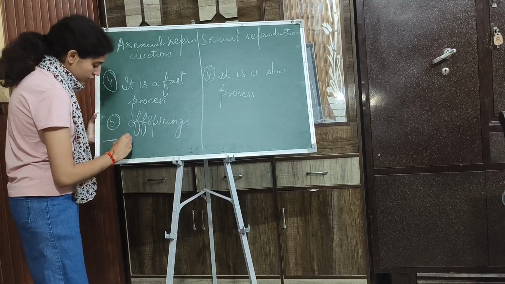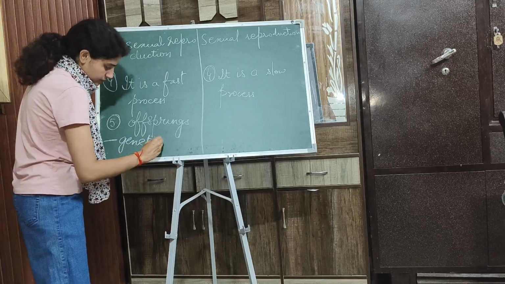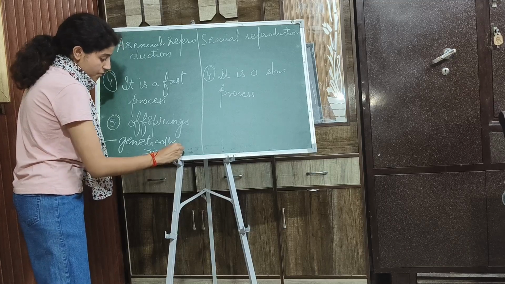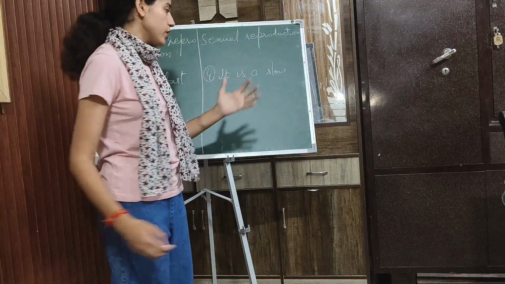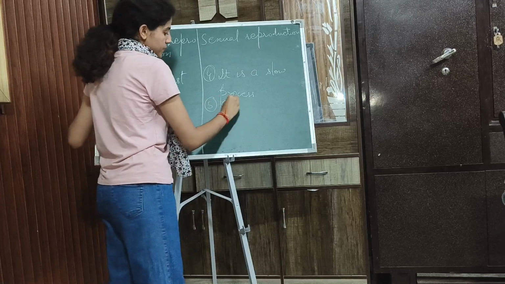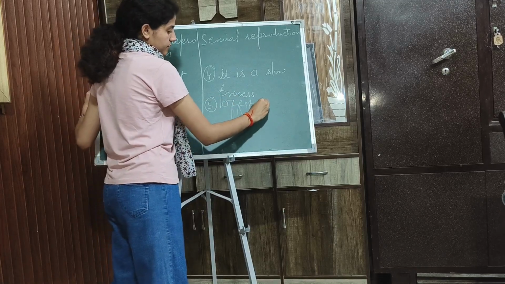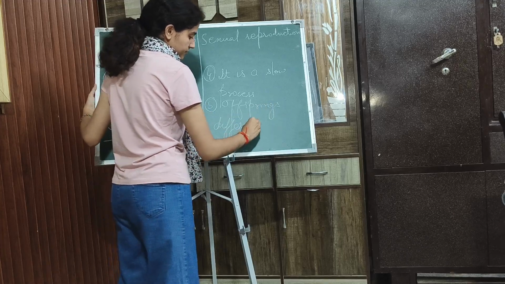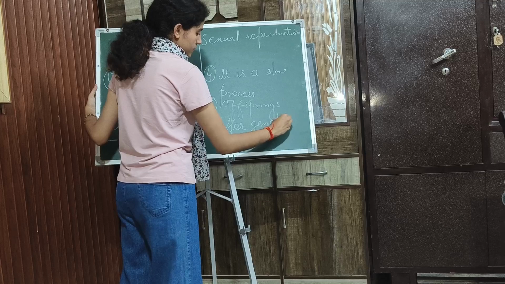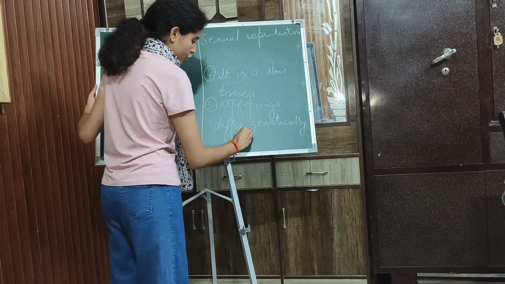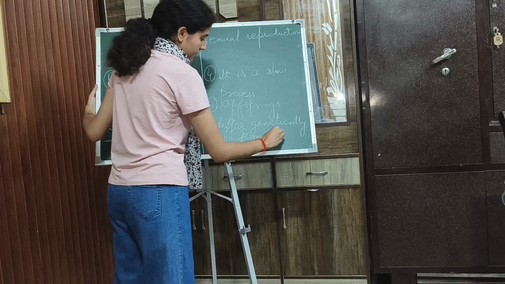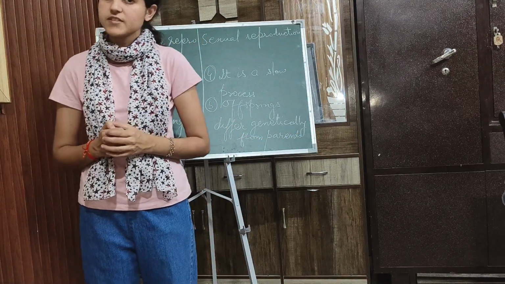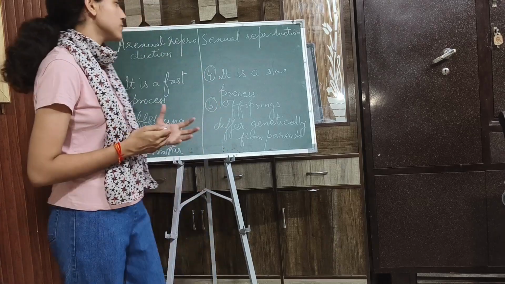Offsprings are genetically similar to the parents. But in case of sexual reproduction, offsprings differ genetically from the parents. Fine. So these were total 5 differences between asexual reproduction and sexual reproduction.